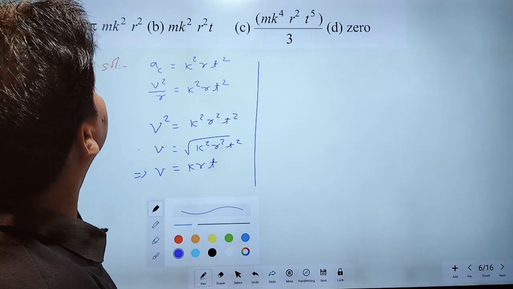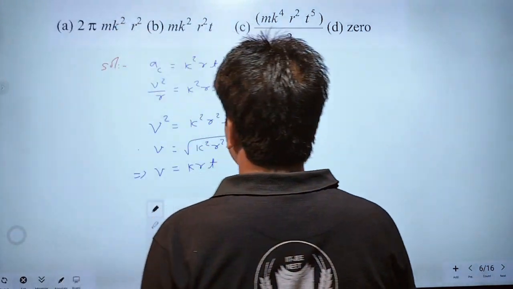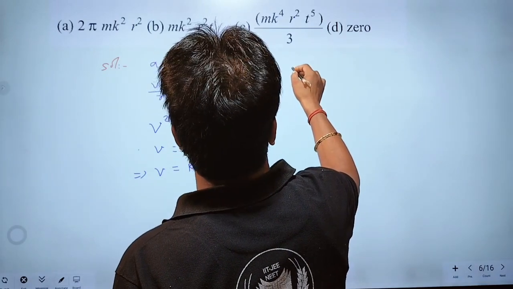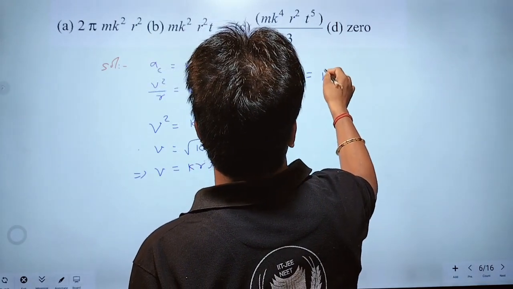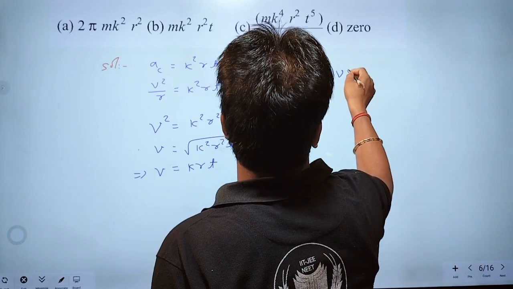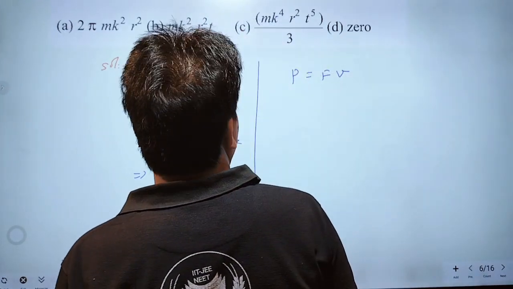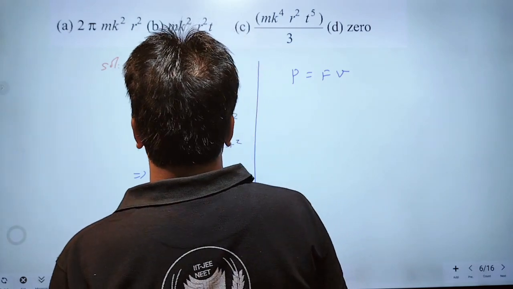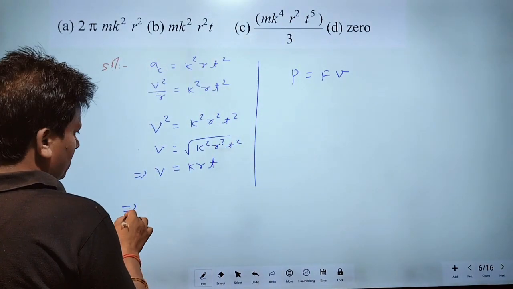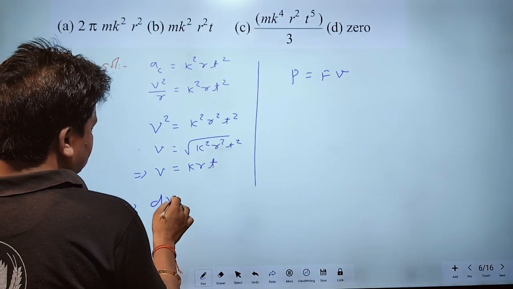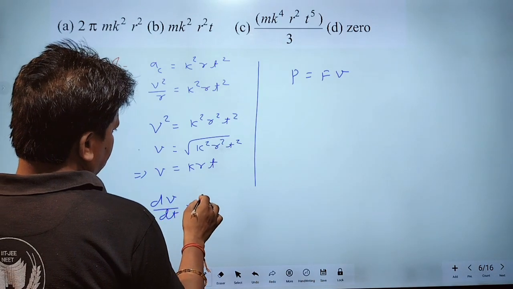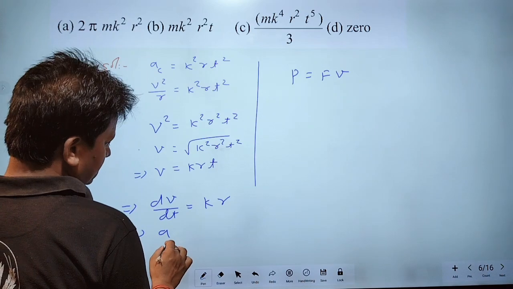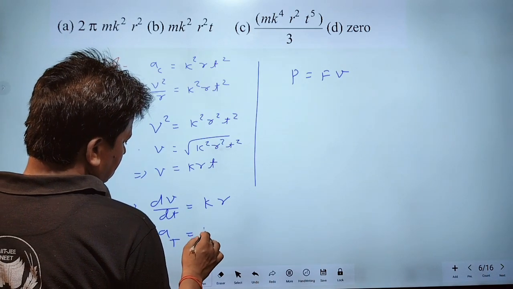We have to find power. Power should be equal to F into V. Okay? What will be F? F should be equal to ma. First of all, we find acceleration, dv by dt. This is kr. dv by dt is tangential acceleration, kr.